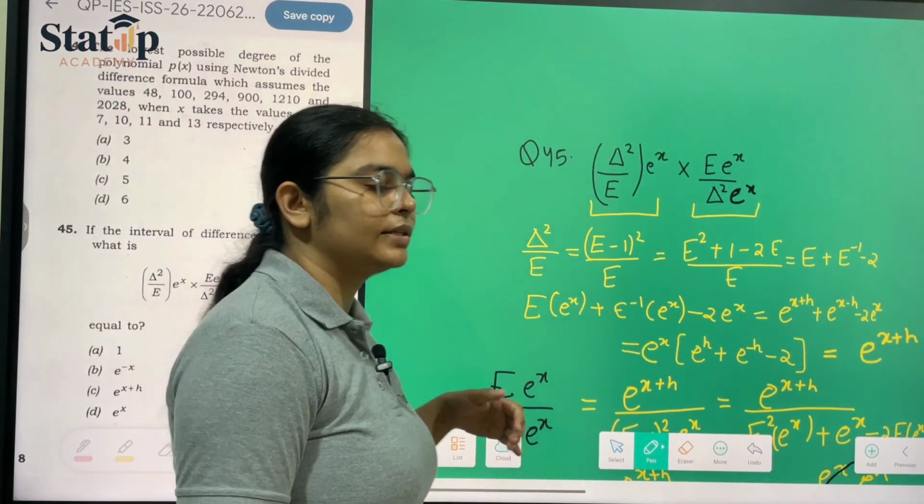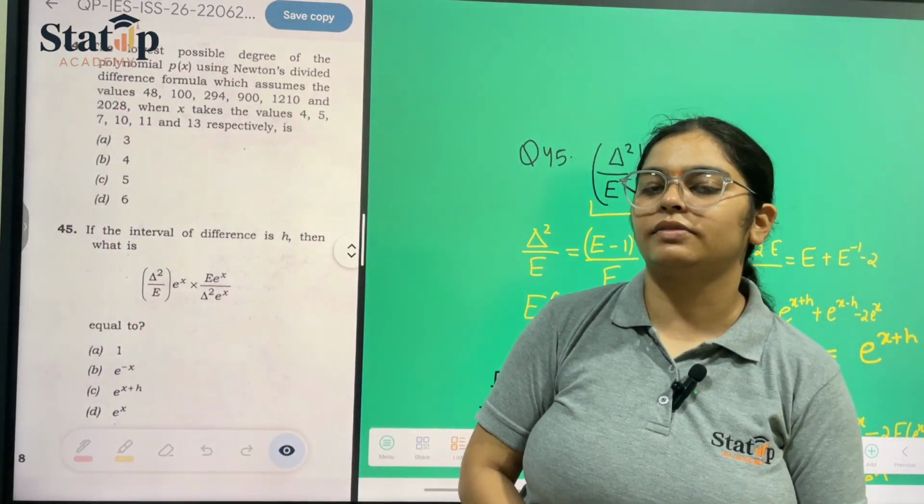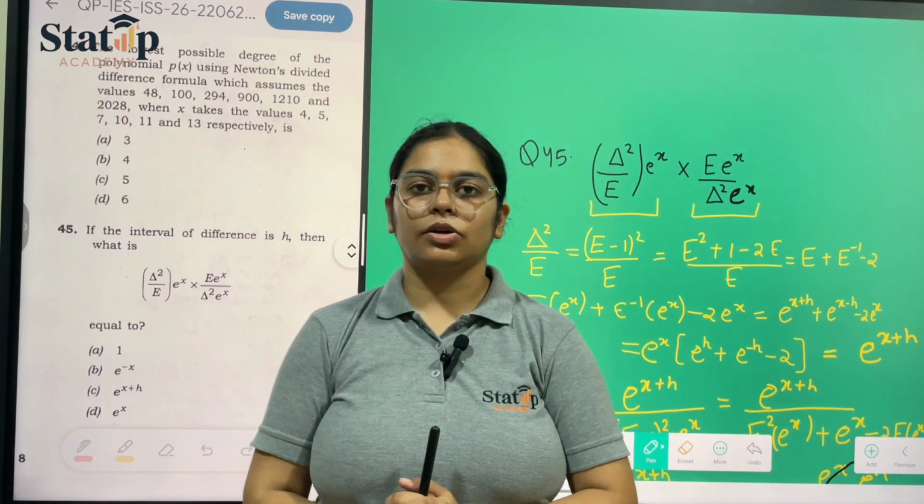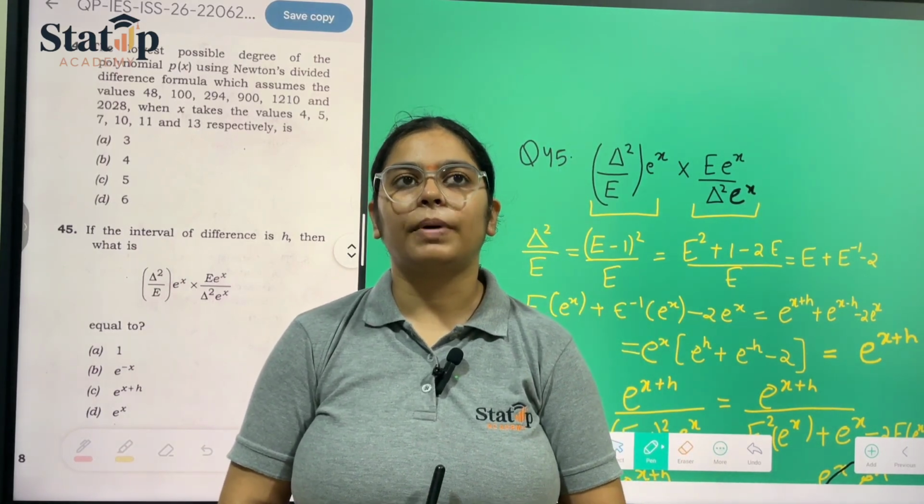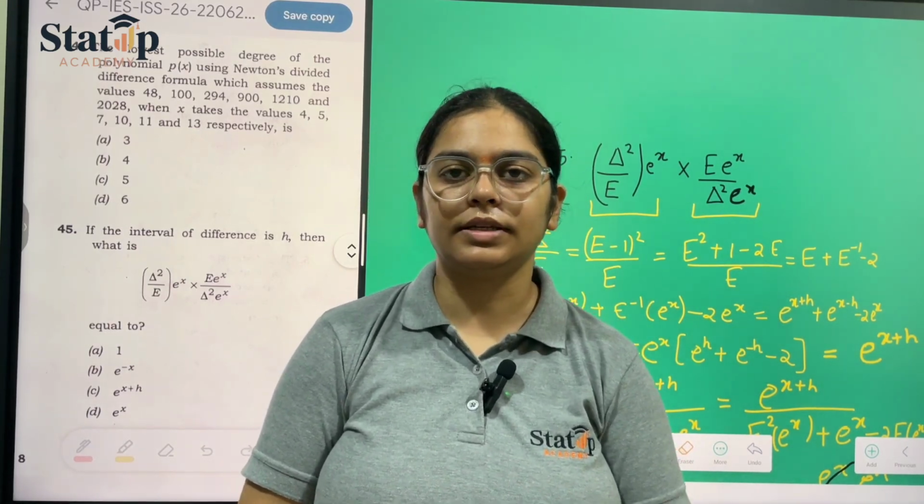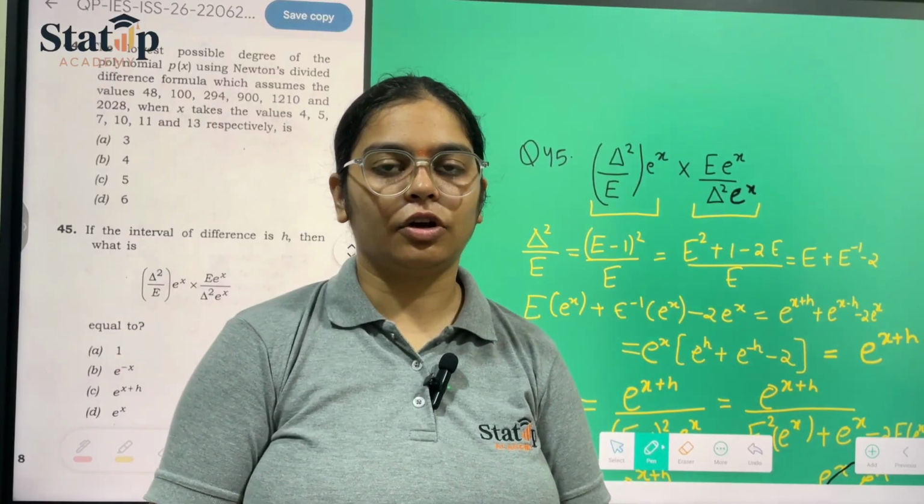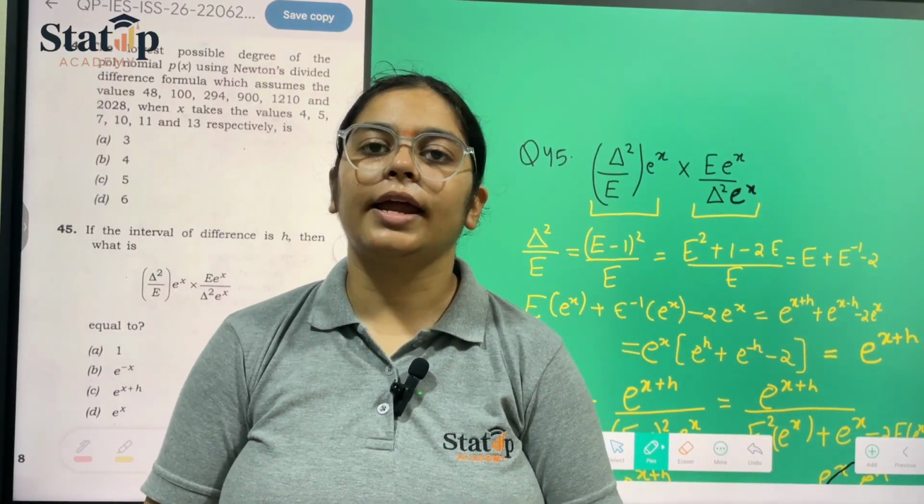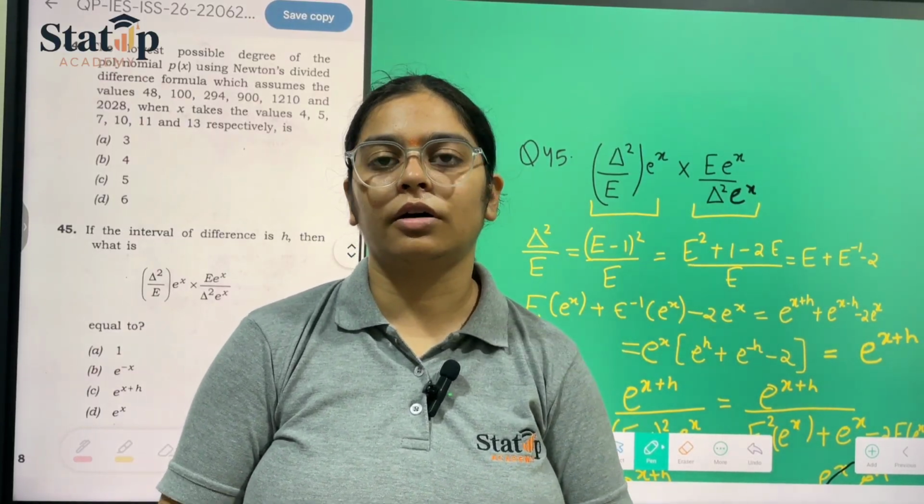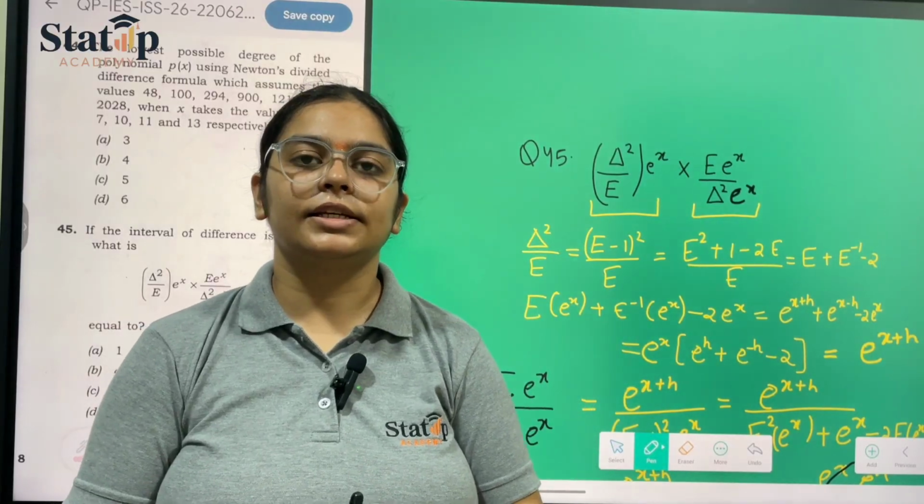So I hope that this is clear. Option number D is your correct answer, which is e raised to the power x. This was part 3 or part 4 of this series, and I hope that it is clear to all of you. We have done series A. The question numbers might differ in series B, C and D.